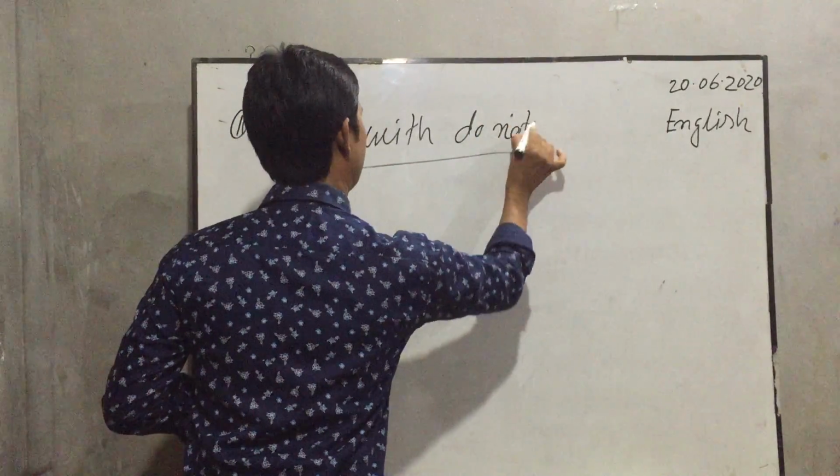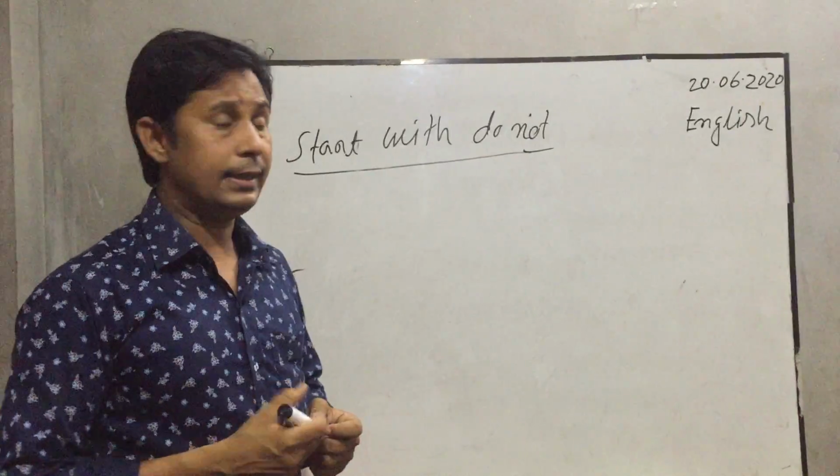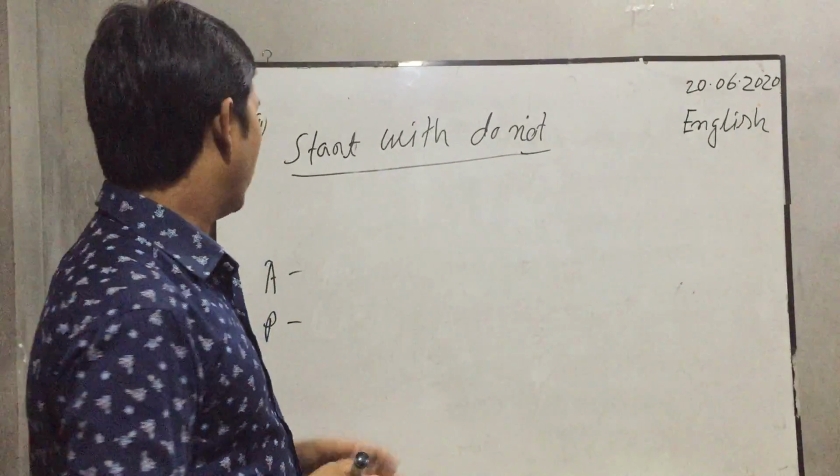Now, start with do not or don't. My dear students, this is another rule.